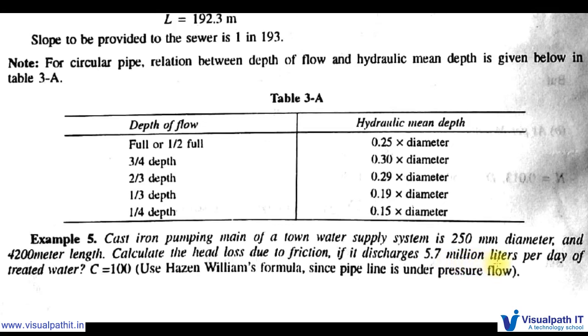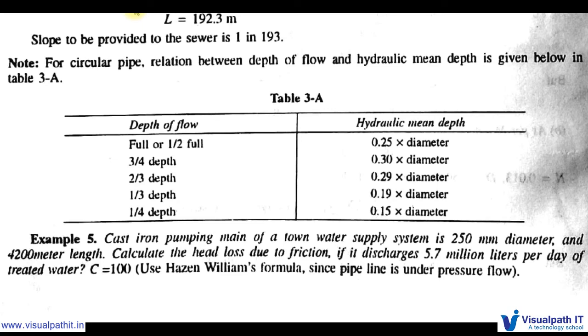The discharge Q is given as 5.7 million liters per day, so we need to convert it into liters or gallons. C is given as 100. Use the Hazen-Williams formula, since the pipeline is under pressure. If it is a water supply line, we need to consider the Hazen-Williams formula. If it is a drainage line, we need to consider the Manning formula. So please keep it in mind.